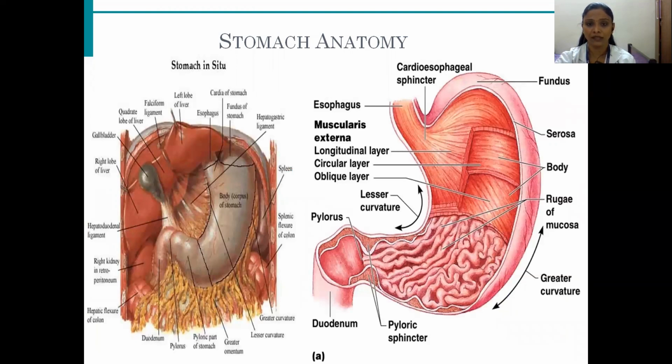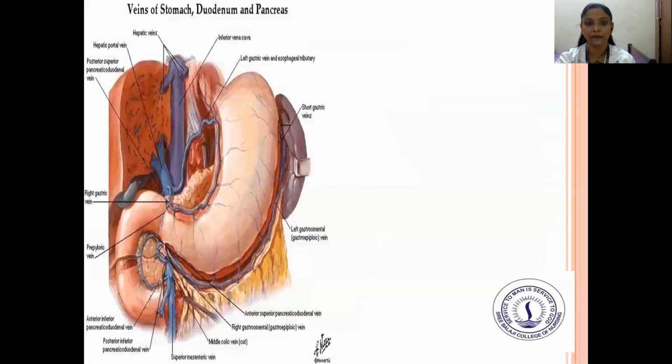Next is stomach anatomy. This is the stomach, where you can see in the second picture clearly the fundus, the serosa, the body, the rugae of mucosa, greater curvature, pyloric sphincter, duodenum, lesser curvature, and the longitudinal, circular, and oblique layers, and then the esophagus.